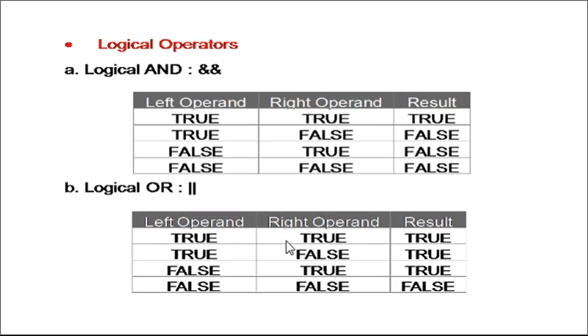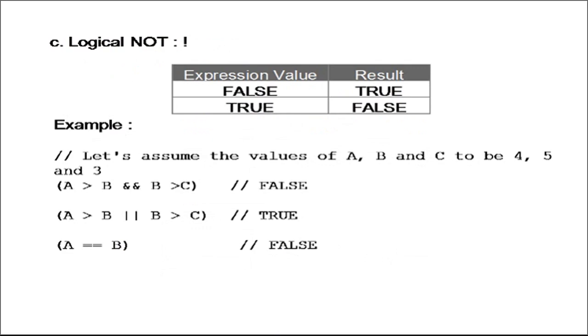Next is logical operators. So there are different logical operators like logical and, logical or, and this table shows their truth table. Whenever we want to combine two conditions, right, if both the conditions are true, then only the result will be true in case of the logical and. Whereas in case of or, if any of the condition is true, the result is true. Then we have one more logical operator called negation operator. So it makes true as a false and false as a true.